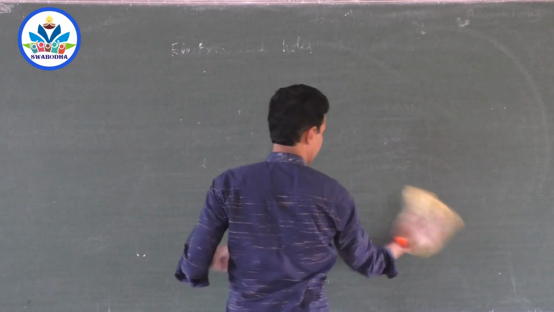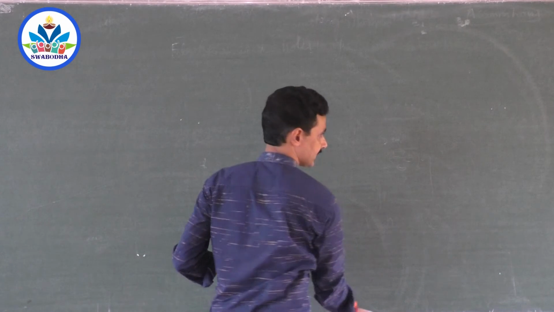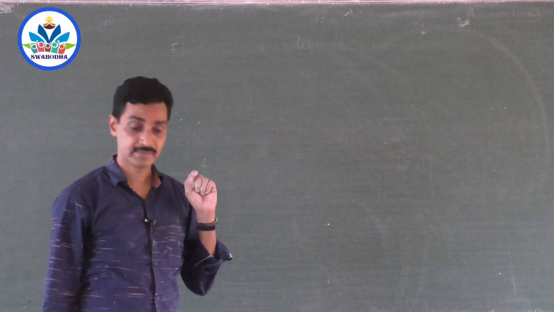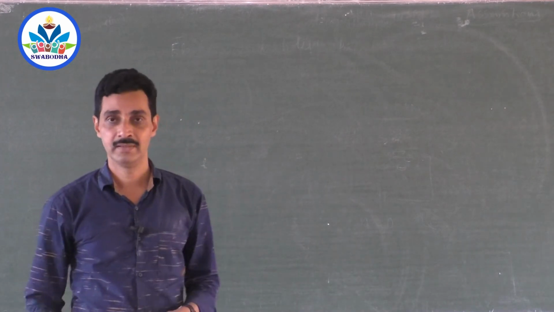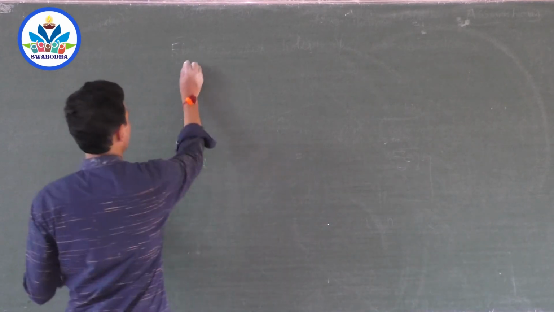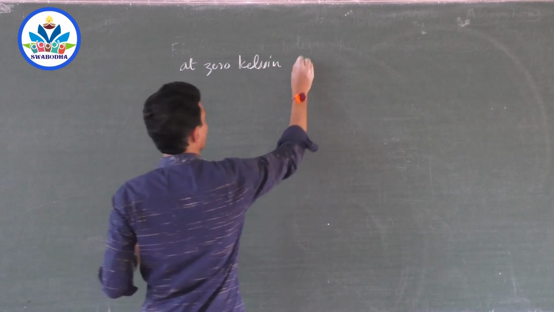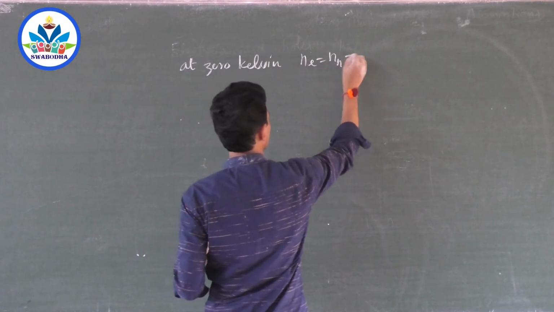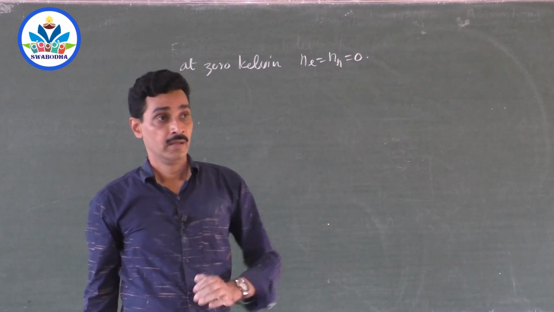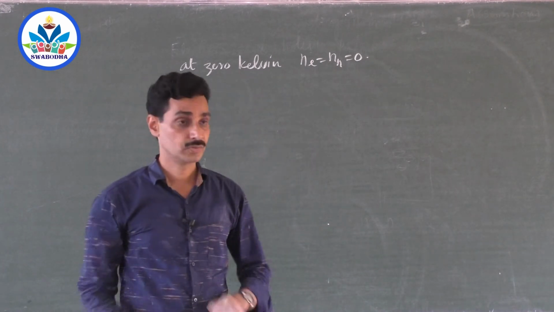In a semiconductor, how many electrons and holes will be present? Definitely an equal number. This is what I discussed above at 0 Kelvin. Because at 0 Kelvin, the number of electrons and holes are 0, right? At 0 Kelvin, the number of electrons is equal to the number of holes, which is equal to 0. Because no electron will leave the valence band. All the electrons will be in the valence band. They don't go to the conduction band. So no holes are produced.